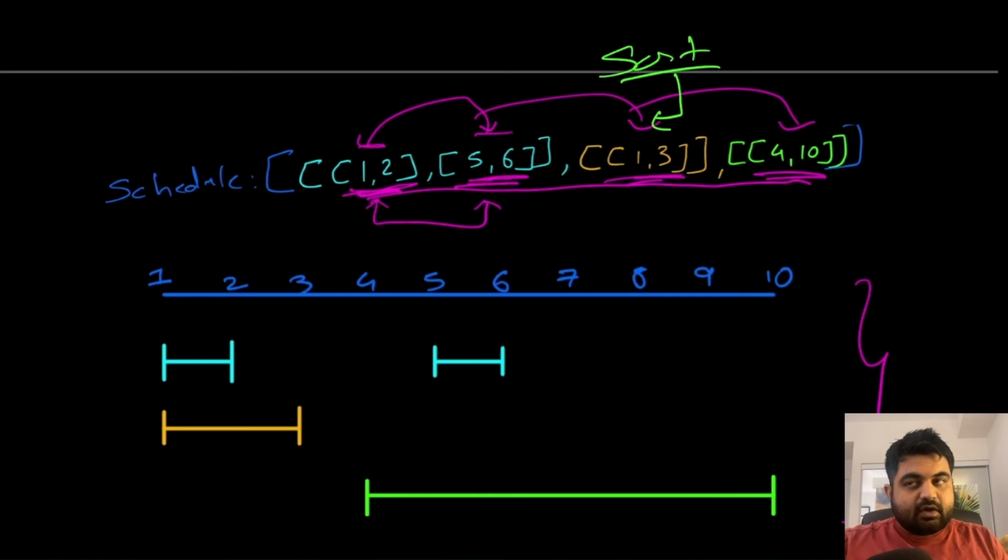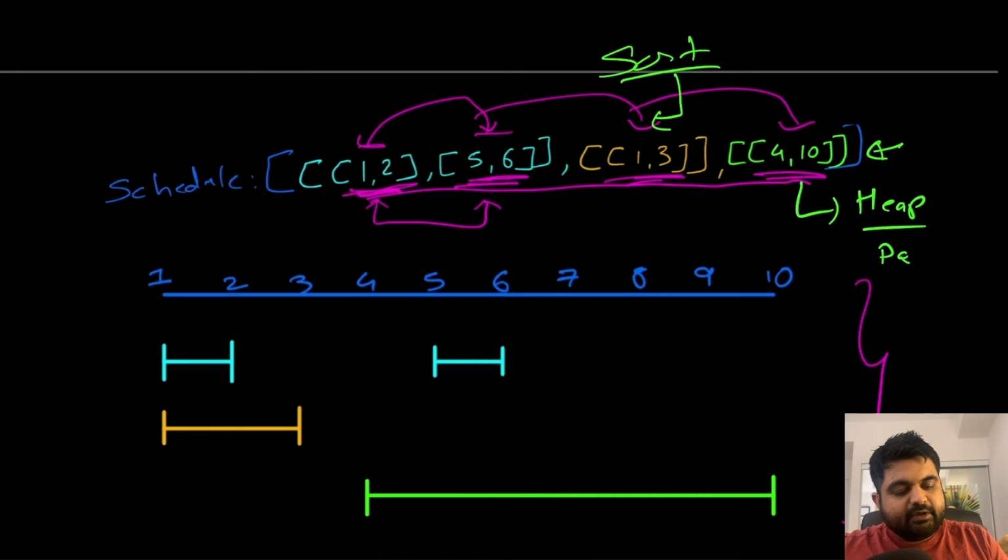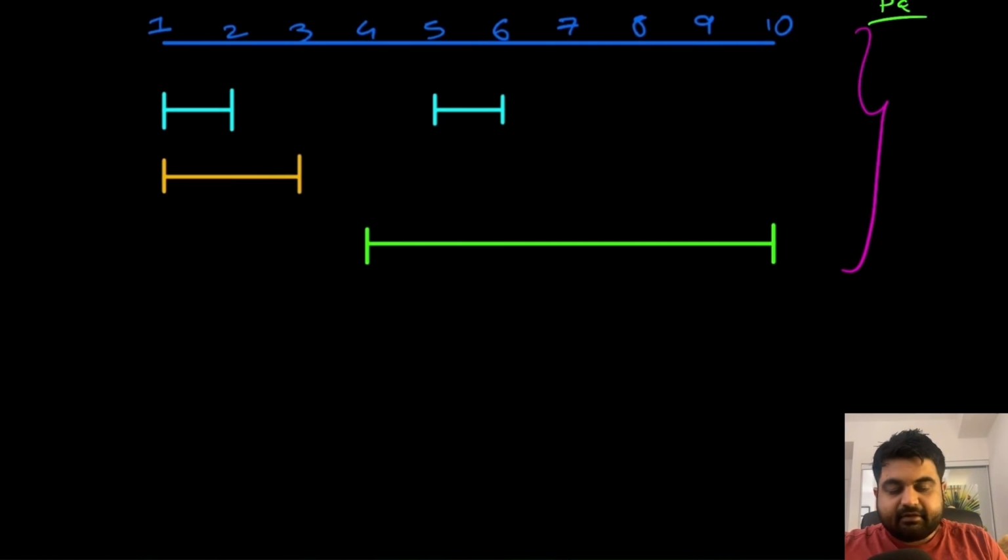Now sorting these can be done in a couple of ways. Either we can just simply use a sorting function, or we can create an additional data structure where we inject all of these values one by one, and we make sure that we sort them. So basically what I'm suggesting is that we use some sort of a heap or a priority queue. We know that the condition of a heap or priority queue is that whatever value you enter, it tries to sort it in some order.